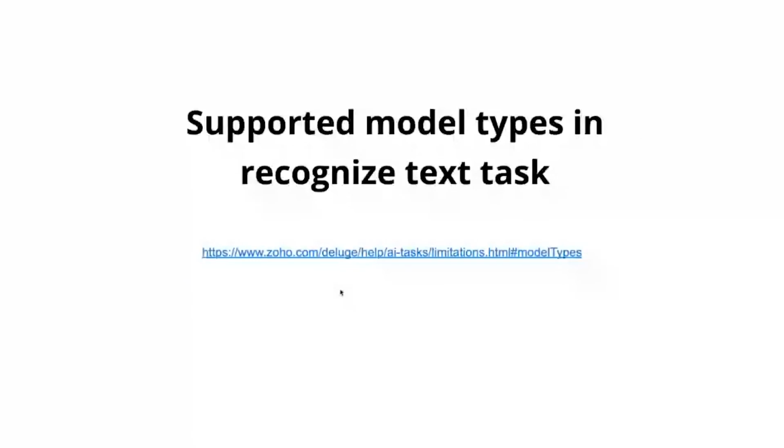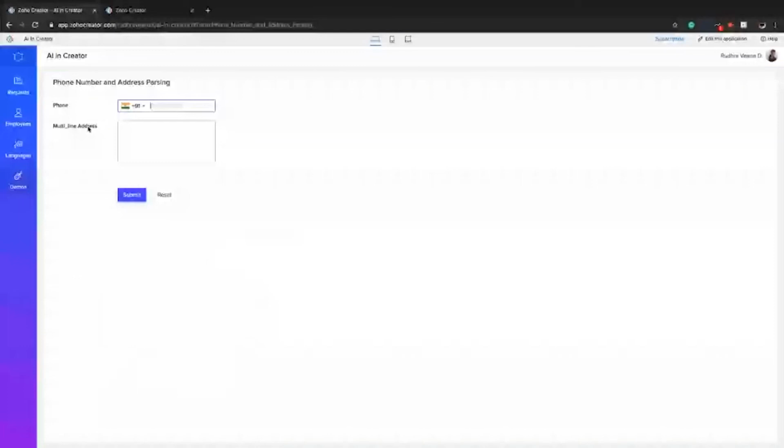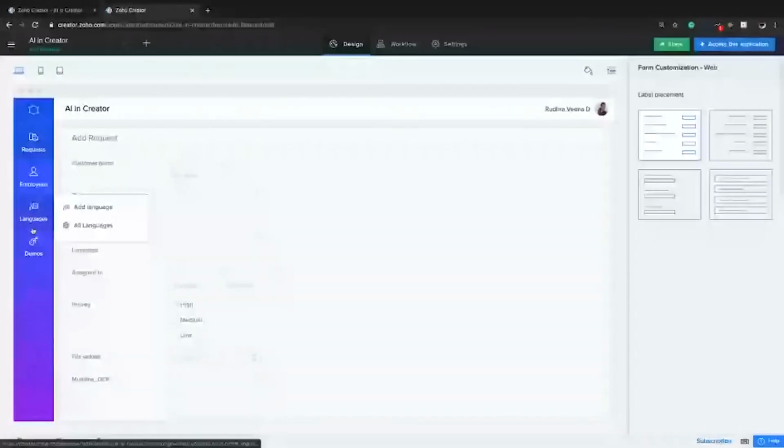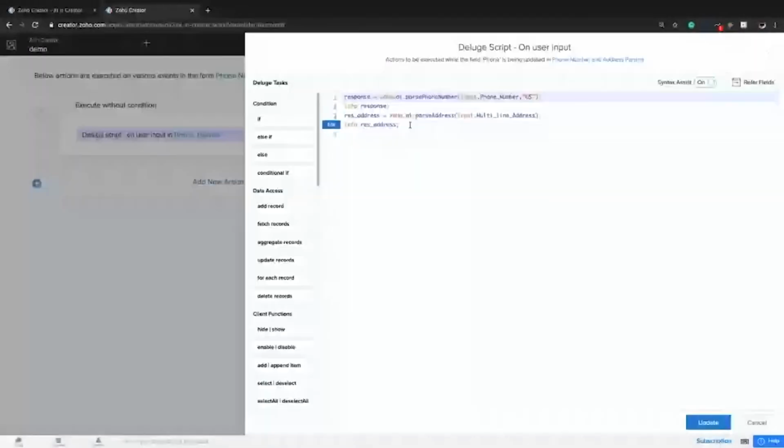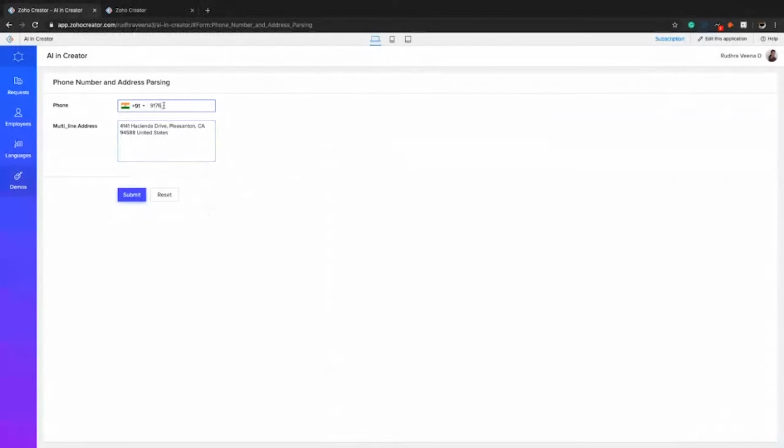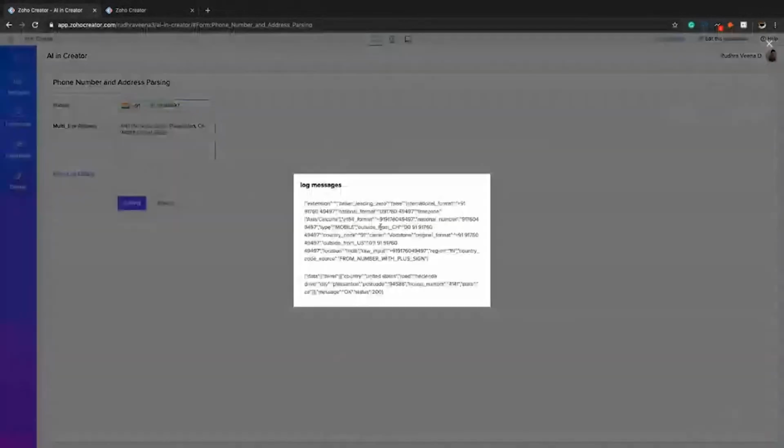Next, parsing. Deluge has tasks to parse phone numbers and addresses. Now we'll look at parsing phone numbers and addresses. So this is a phone number field and a multi-line field. Here, I've added these tasks. So let's get the response. This is the response for the phone number parsing. This is the response for the address parsing.